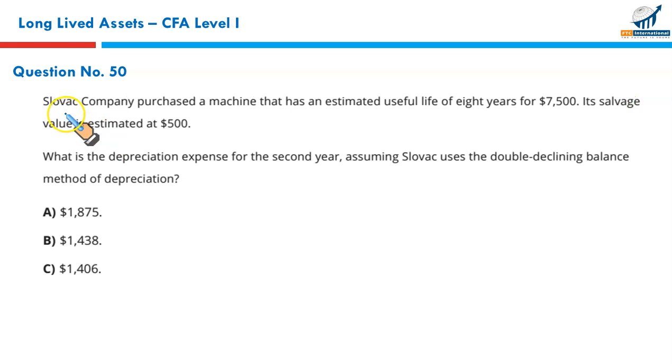Next, Slovak company purchased a machine that has an estimated useful life of 8 years for $7,500. Its salvage value is estimated to be $500. What is the depreciation expense for the second year, assuming Slovak uses the double declining balance method of depreciation? So how do we calculate the double declining percentage? 2 upon the estimated life, 2 by 8 multiplied by 100, and that will give you 12.5% times 2, that's 25%.